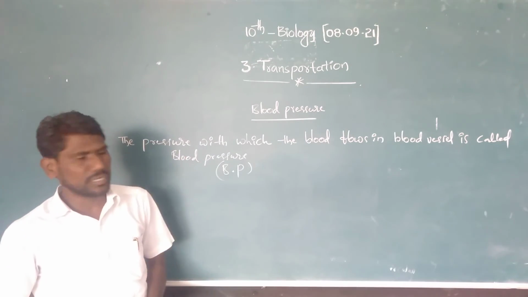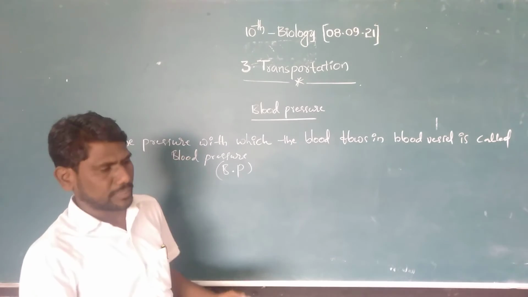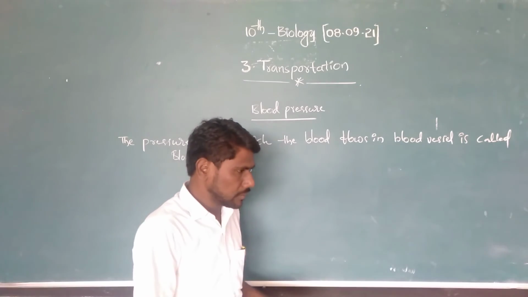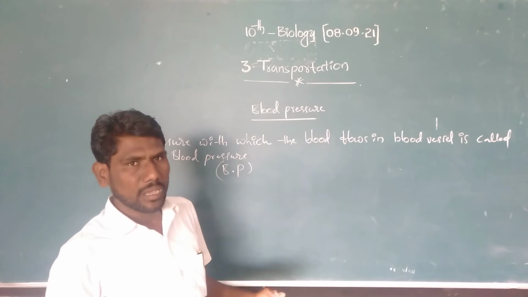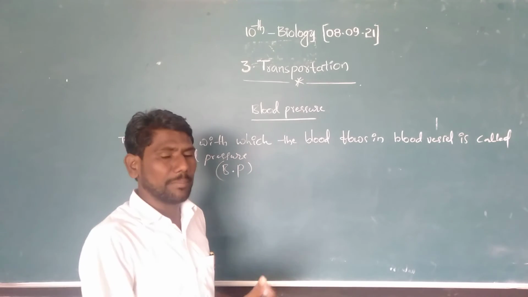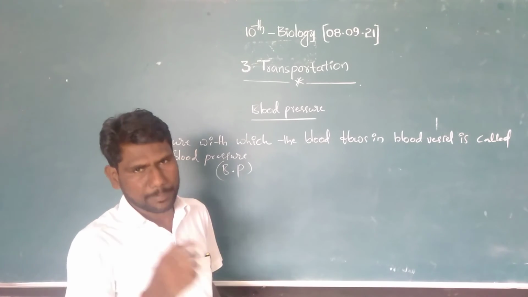I will give one good example. When we are pouring water with the help of a water pipe, the water comes with some force or pressure.